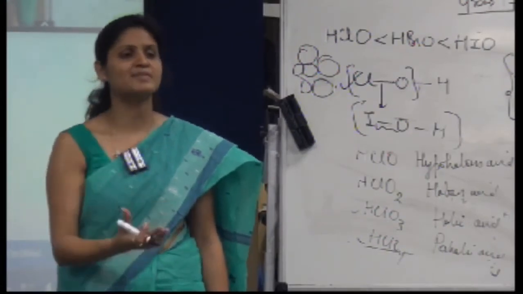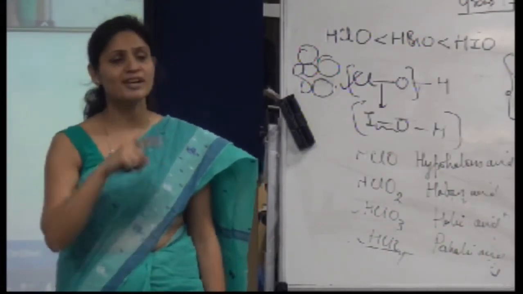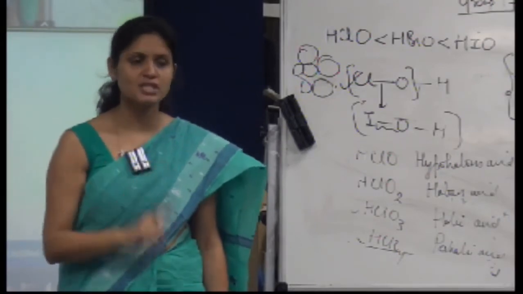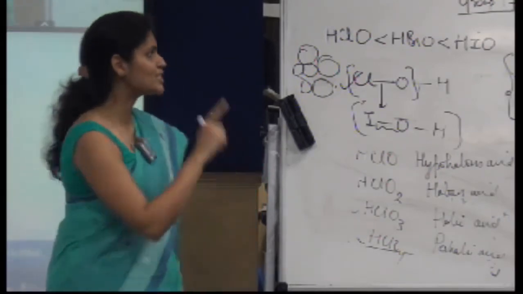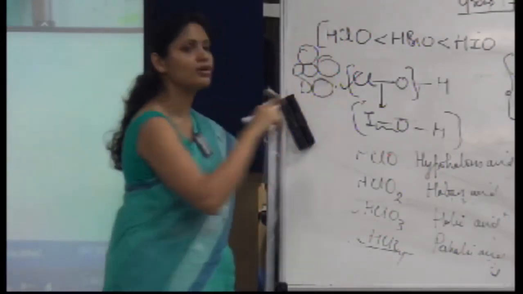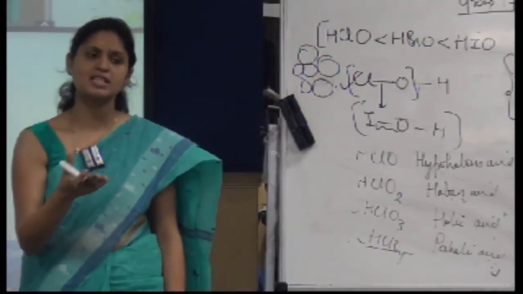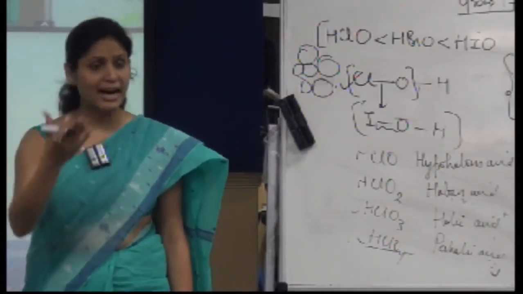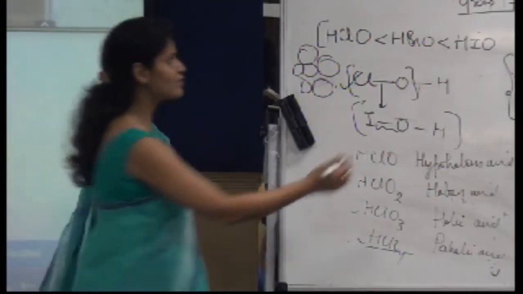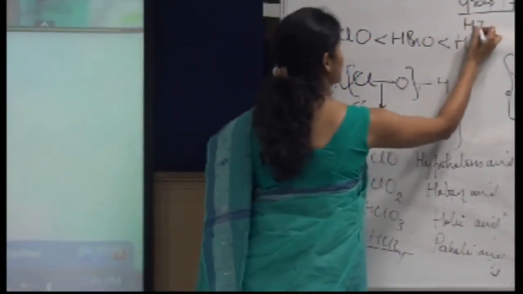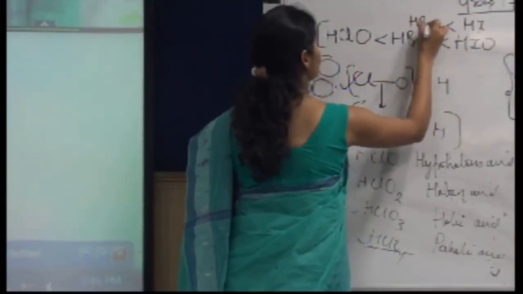Again I am saying that you have to look for many parameters, not just one parameter. So you can justify this kind of oxo acid on the basis, just like you have discussed the hydrogen halides. This was the trend for hydrogen halide acidity, HI, HBr and HCl.